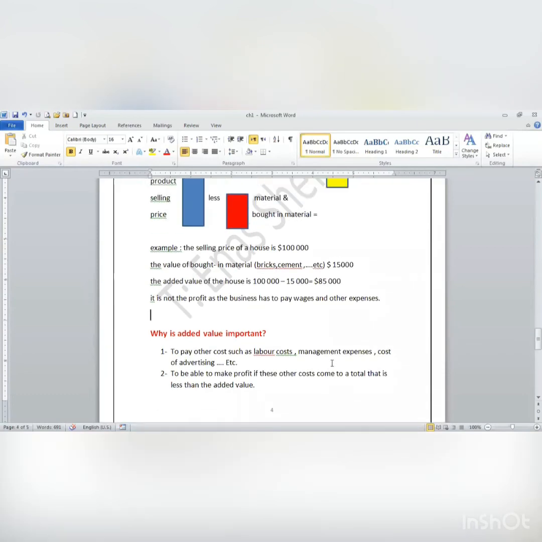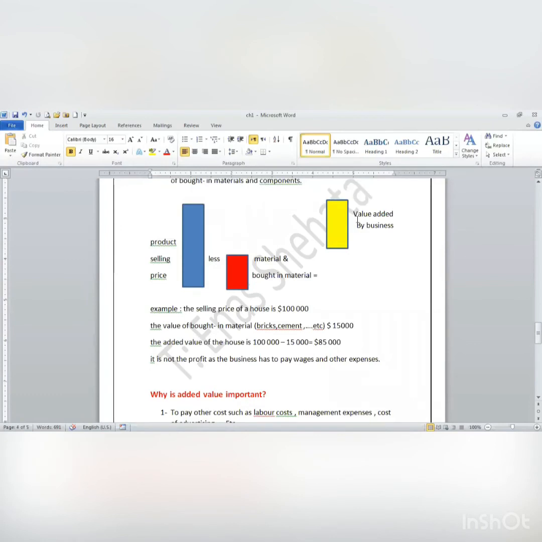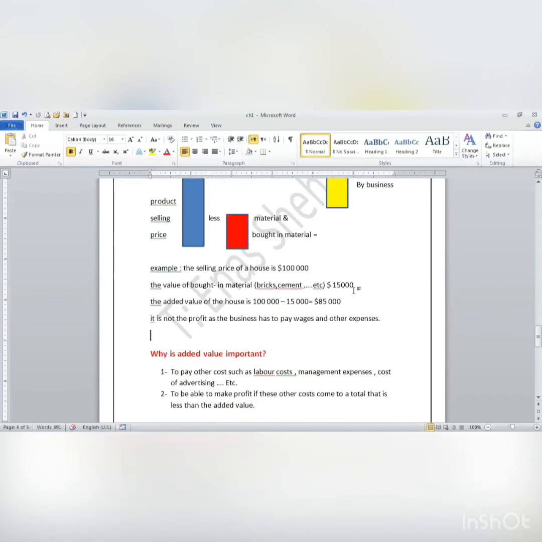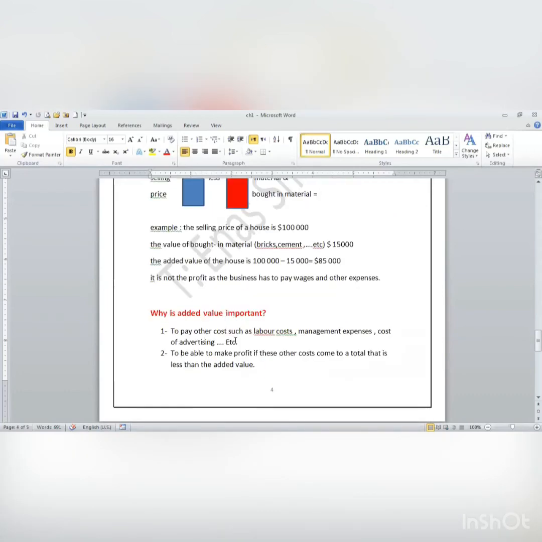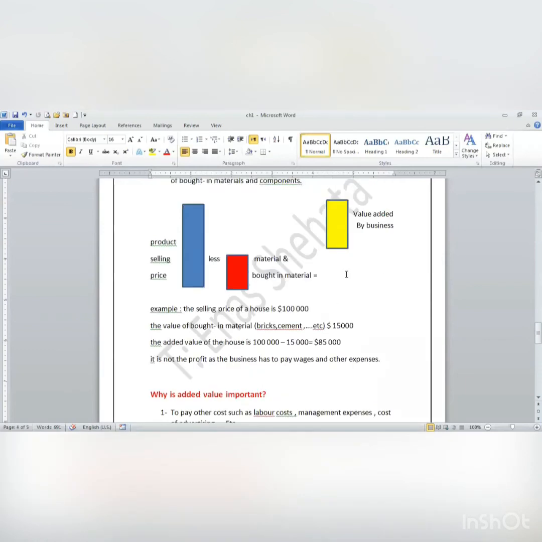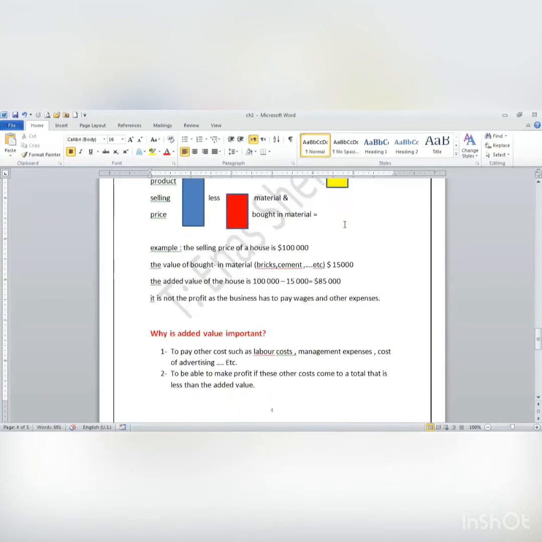So why is added value important? Why do I need this yellow part? For two reasons: to pay other costs like wages, rent, and electricity, and at the same time to make profit. It pays labor costs, management expenses, cost of advertising and all other costs, and allows me to make profit if these other costs total less than added value. But suppose I covered all the other costs from added value. Can I make profit right now? No, your profit will be zero.